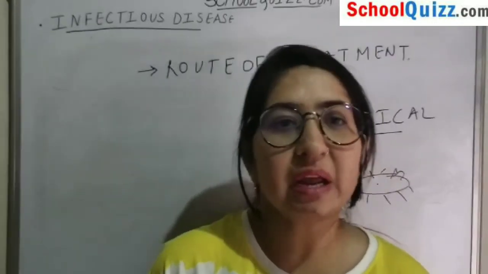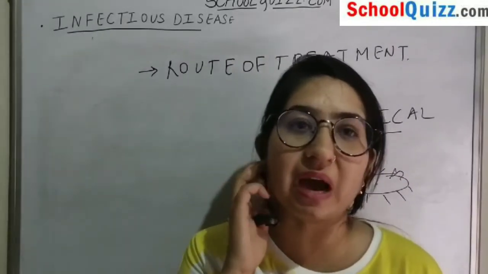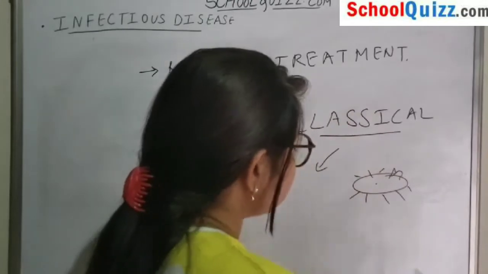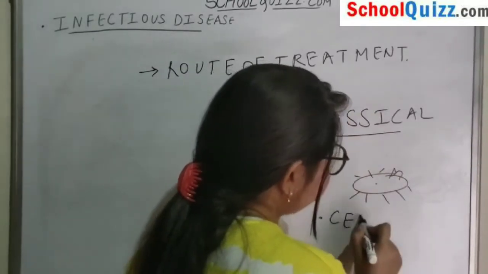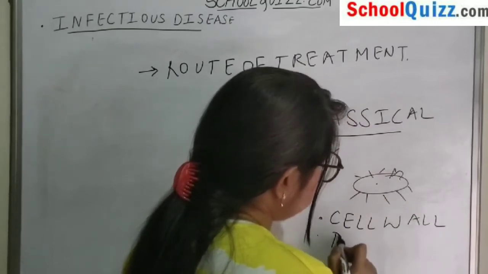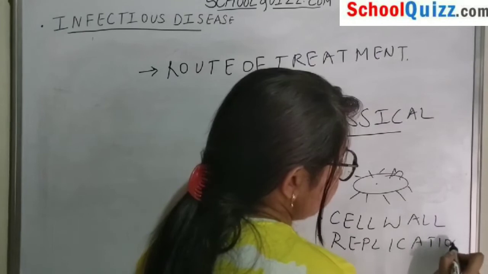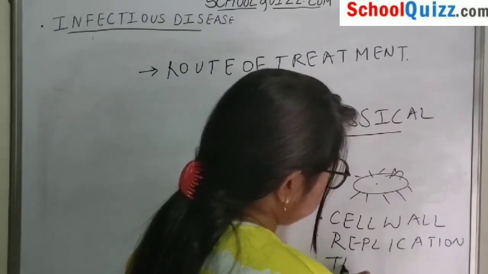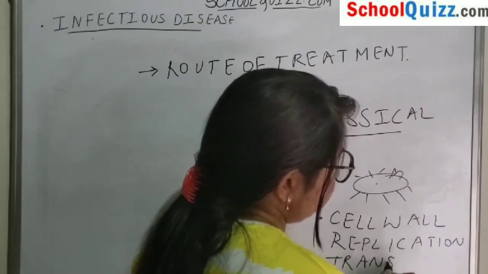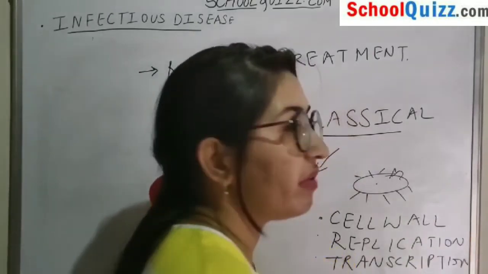So similarly, according to different organisms, we have to see how they are actually working. Some medicines are able to attack the cell wall. Some are able to attack the replication process. Some are able to control transcription and translation.